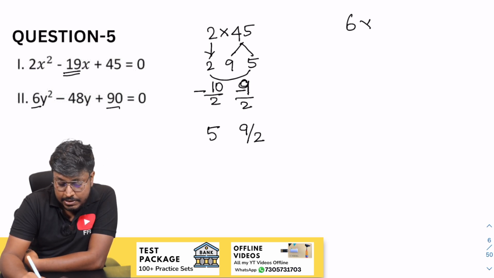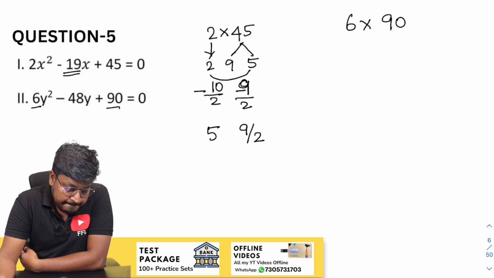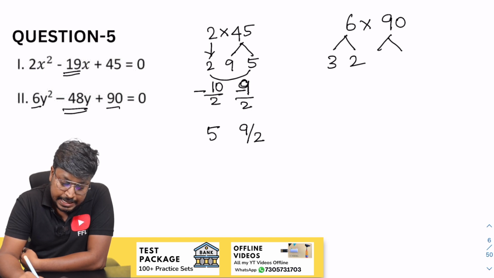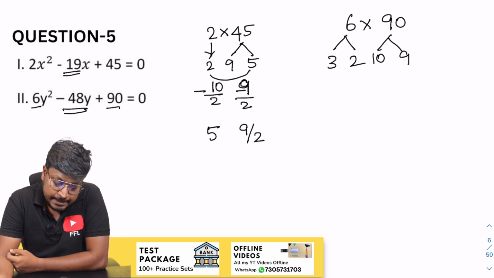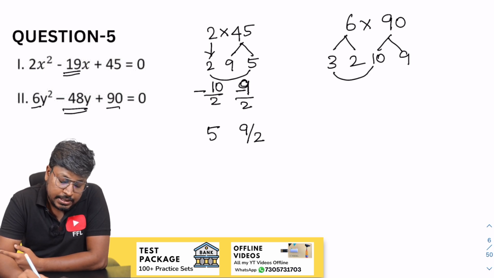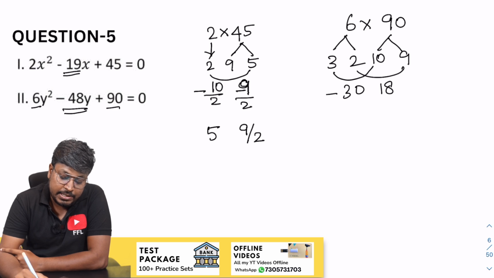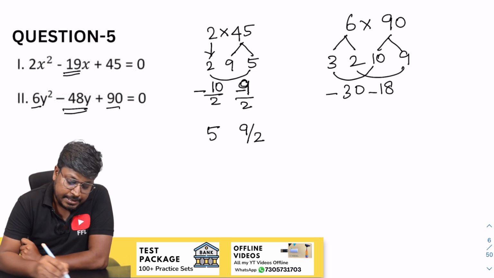So next will be 6 and 90. So 6 into 90, we have to get 48. So 6 can be written as 3 into 2. So this 90 can be written as 10 into 9. Our target is to get 48. 9 3s are 27. Yes, 3 into 10 will be 30. 9 into 2 will be 18. So if you add 30 and 18, the resultant will be 48. So minus 30 minus 18.